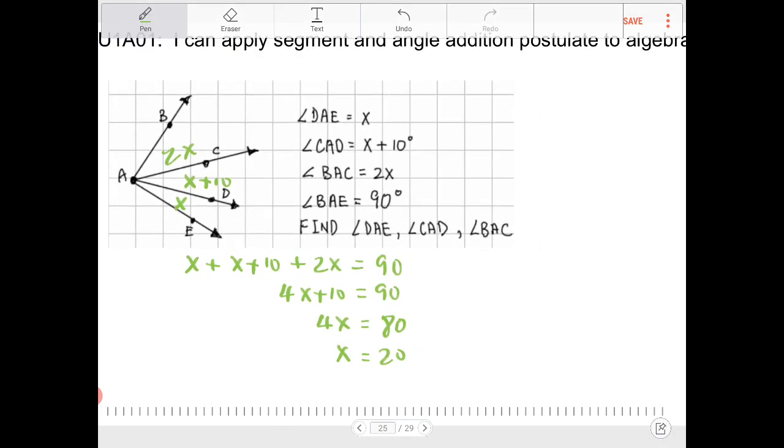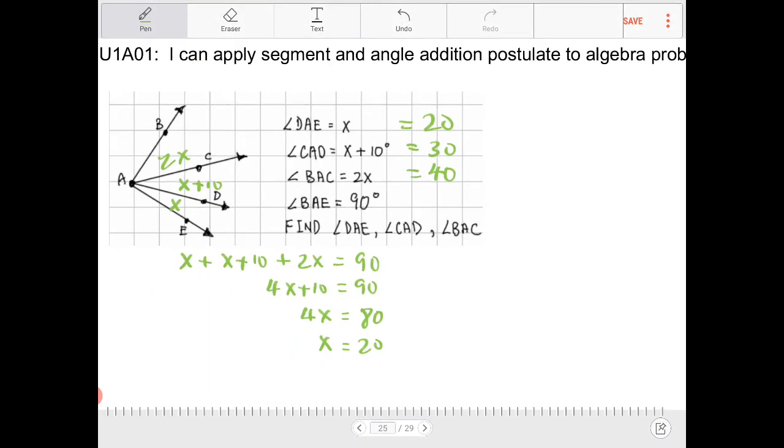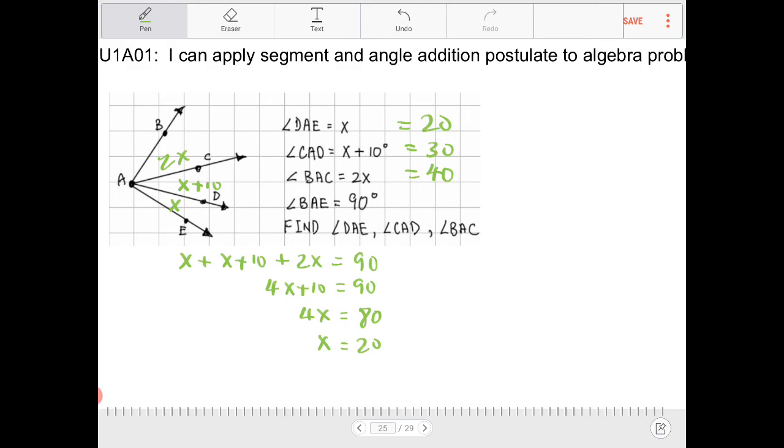The goal is to find out what all those individual angles are. So therefore, angle DAE will equal 20. Angle CAD will equal 30. And angle BAC will equal 40. And therefore, if I add them all up, yes, I do indeed end up with 90.